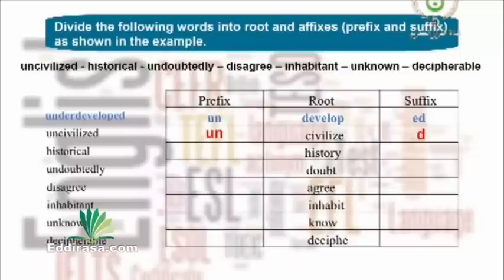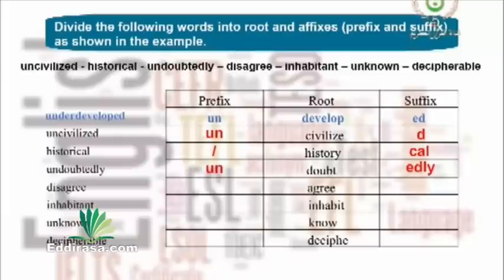History is the root word and the suffix al. The third one. Undoubtedly. The prefix is un, doubt only is the root, and here we have two suffixes, ed and ly.